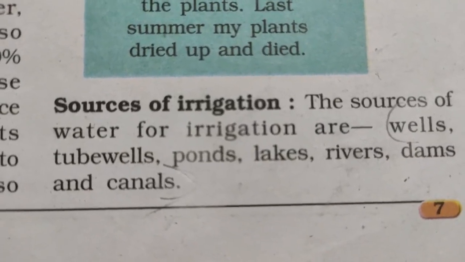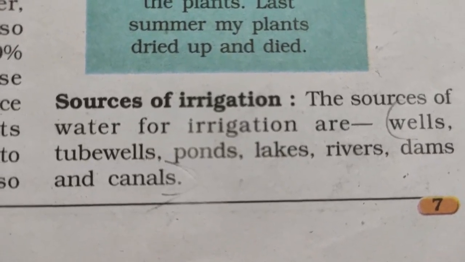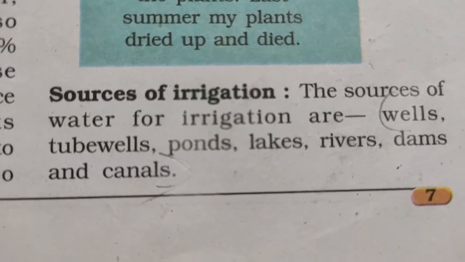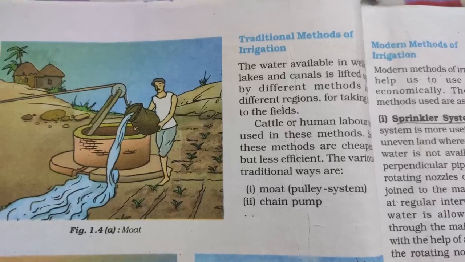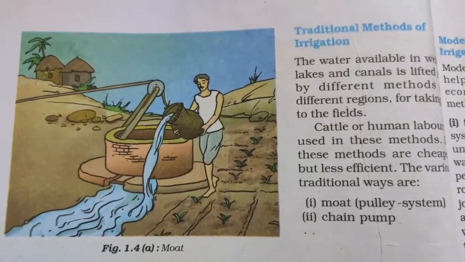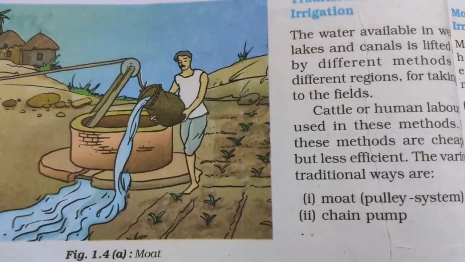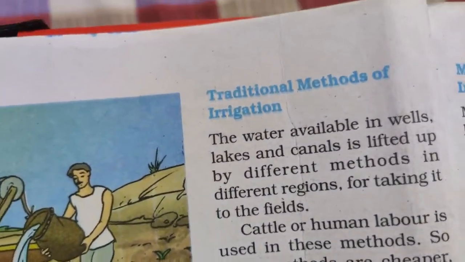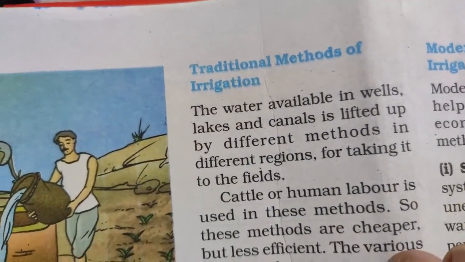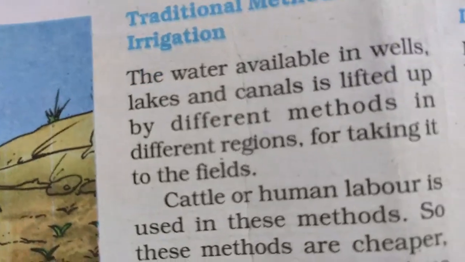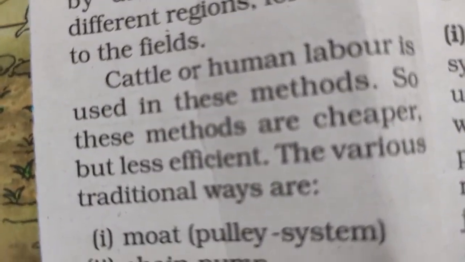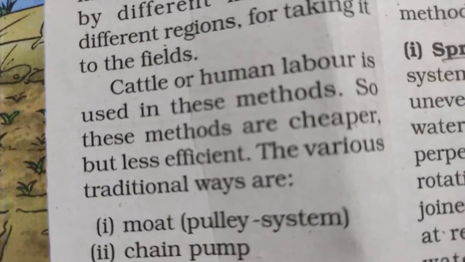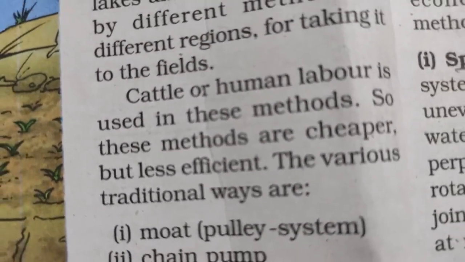Sources of irrigation. The sources of water for irrigation are wells, tube wells, ponds, lakes, rivers, dams and canals. Traditional methods of irrigation. The water available in wells, lakes and canals is lifted by different methods in different regions for irrigation to the field. Cattle or human labor is used in this method.